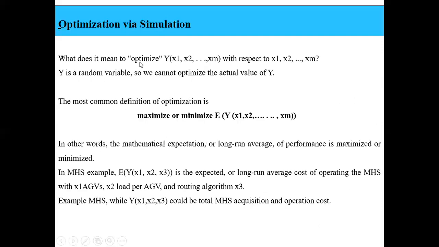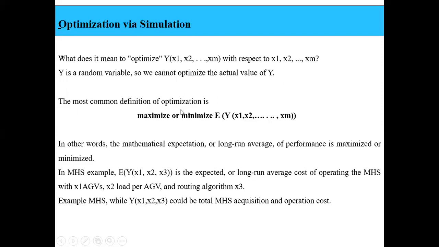So what does it mean to optimize, right? Optimize means we have to either maximize or minimize the outcome. So the meaning of optimizing y of x1 up to xm with respect to the input variables x1 to xm is where y is a random variable. So we cannot optimize the actual value of y, since y is the output, and we know that in any simulation system, the output is a random variable. So we cannot directly optimize a random variable. We write it as optimizing the expectation of the random variable, right?